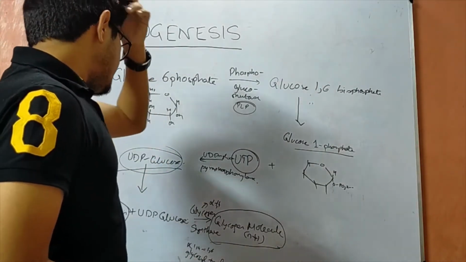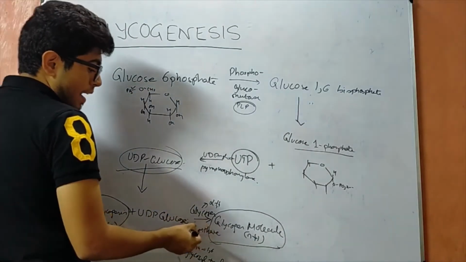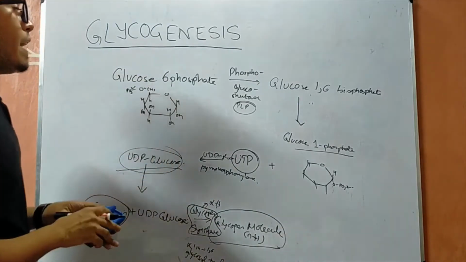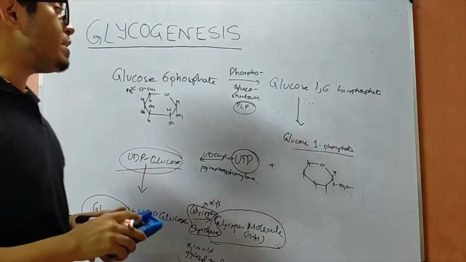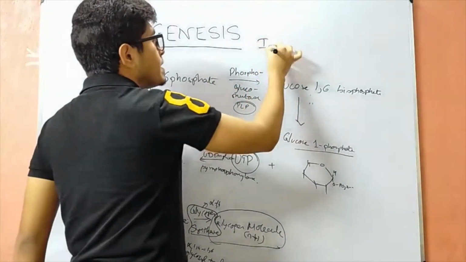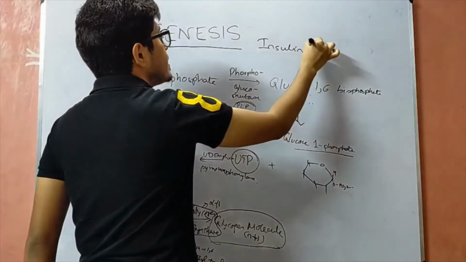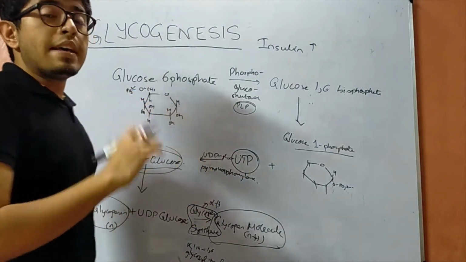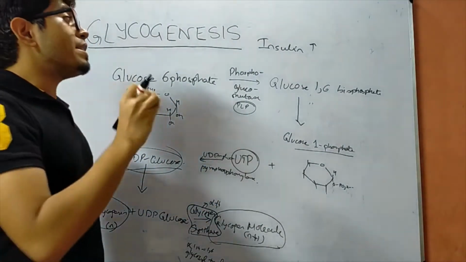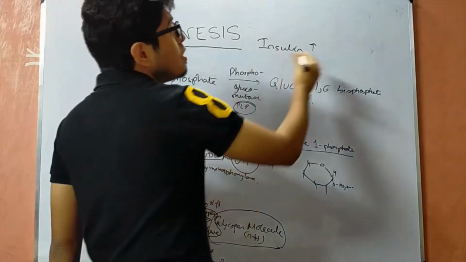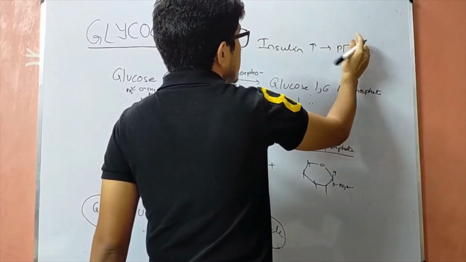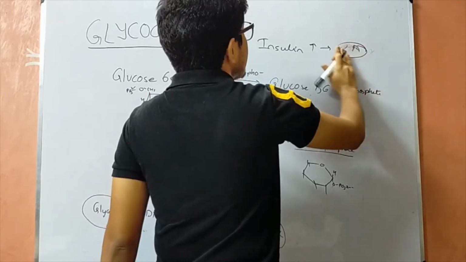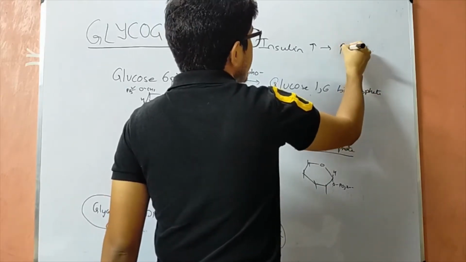As we have already discussed, the glycogen synthesis process is stimulated when we have a high amount of insulin. When insulin is increased, it stimulates the phosphoprotein phosphatase molecule.